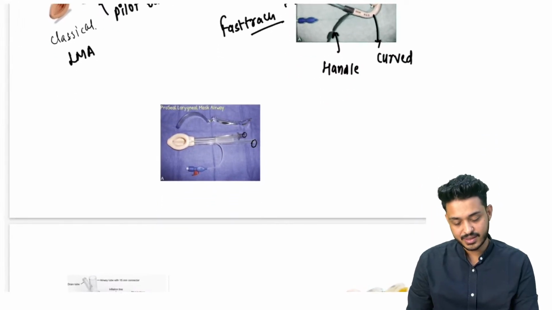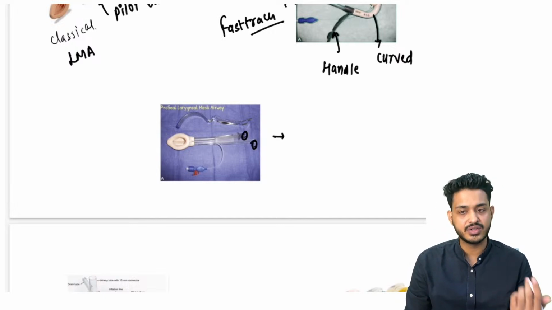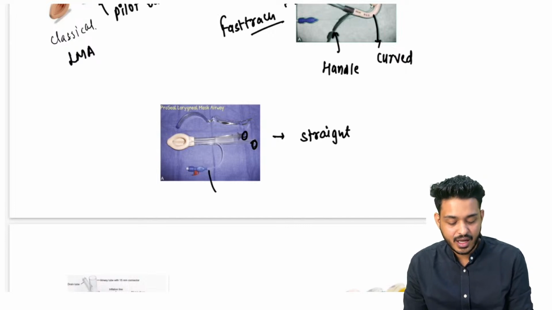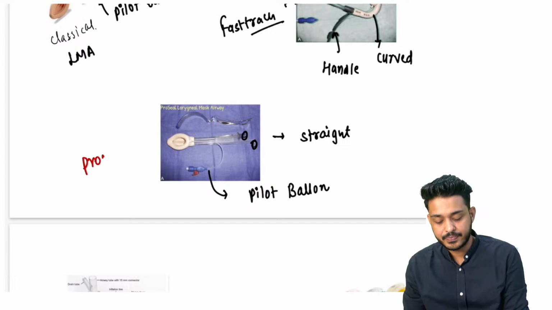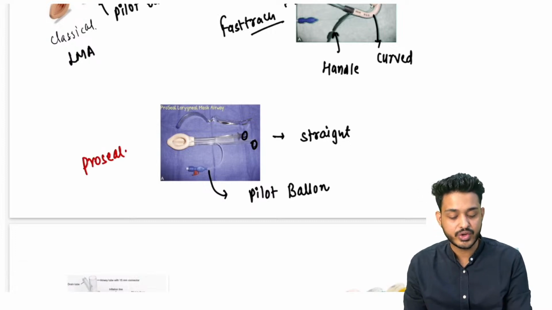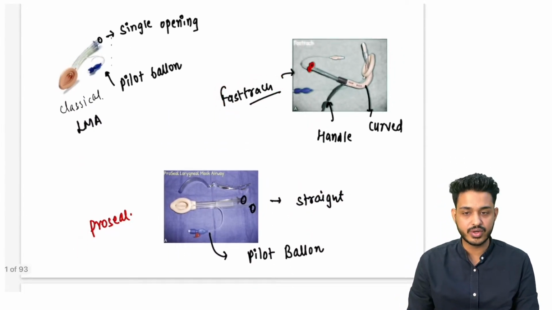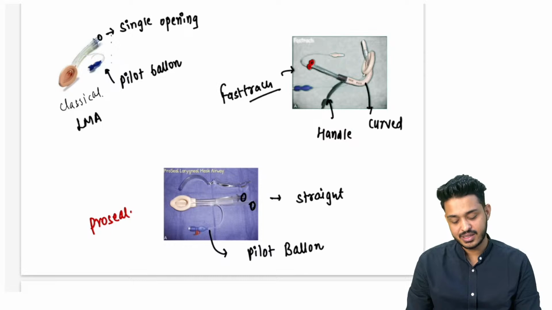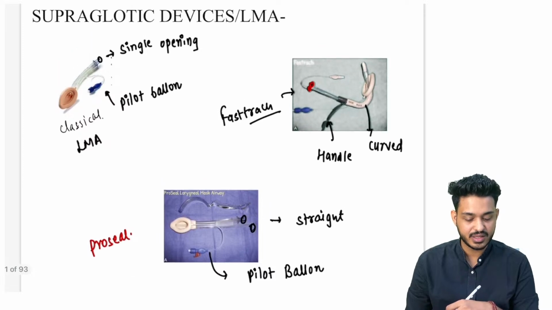What about this particular thing? Look here, double openings are there, double opening we get in second generation, but if it is straight, along with the pilot balloon, that is going to be your Proseal. Proseal is going to have double opening. It is going to be straight. If curved, then fast track. If double opening and curved, it is going to be fast track. Double opening and straight is going to be your Proseal. Okay, any problem with the three?